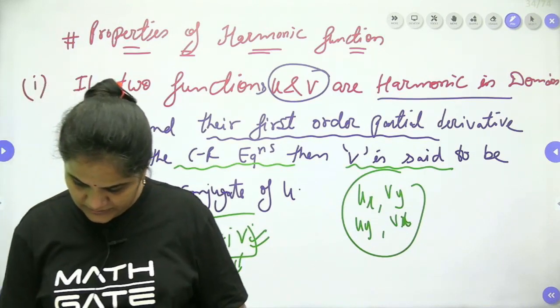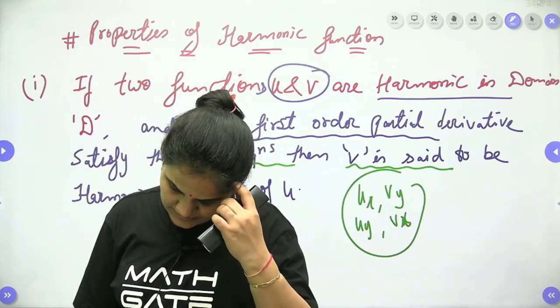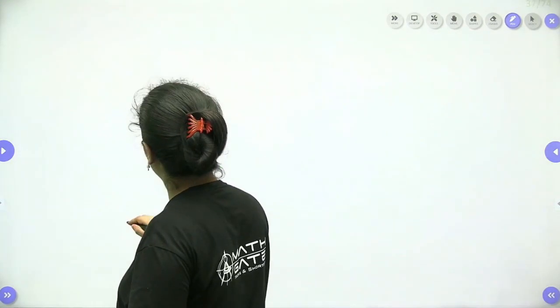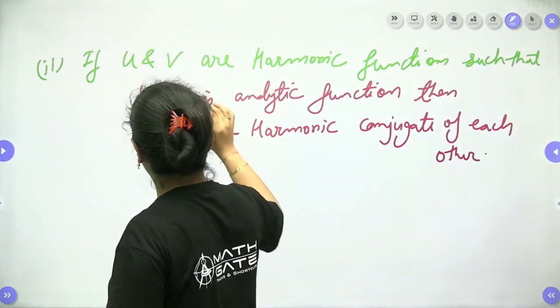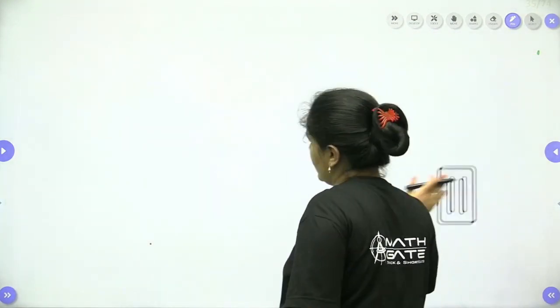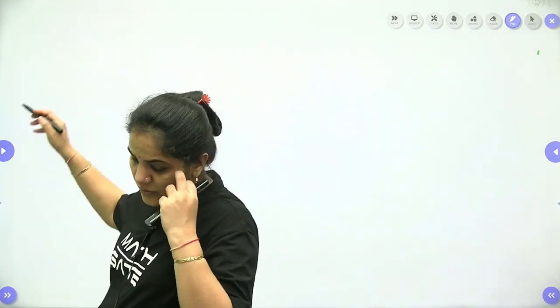Let me show you one example of a harmonic function.